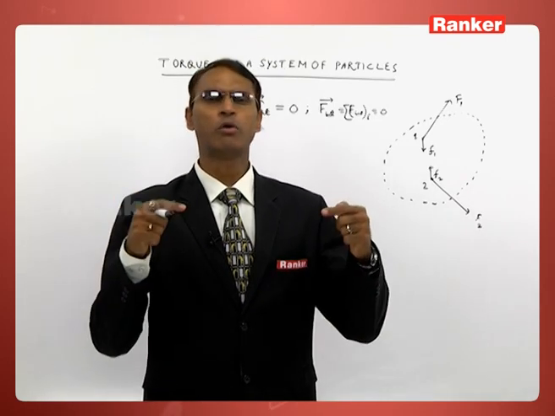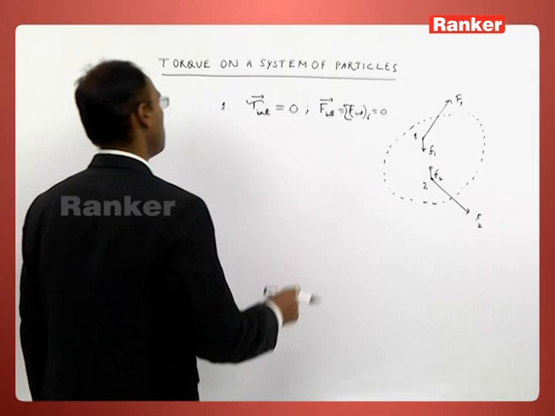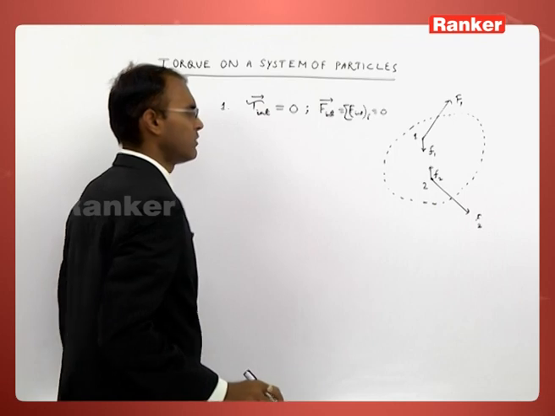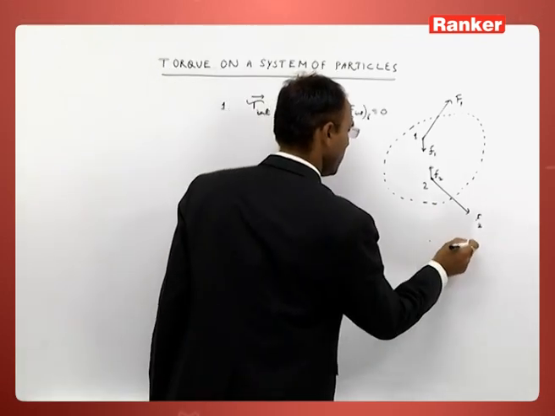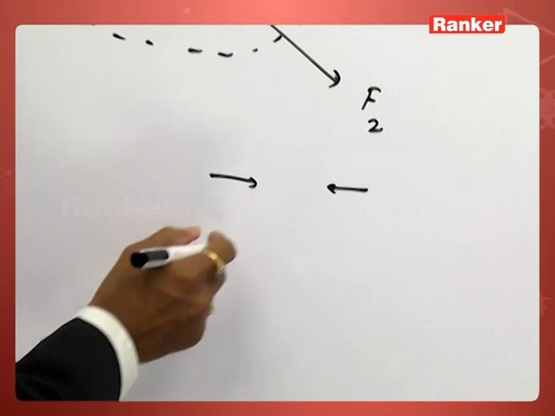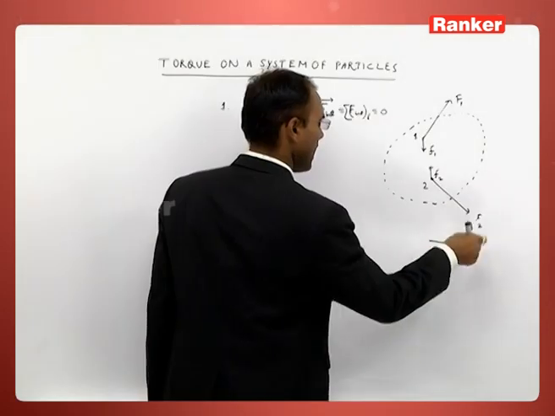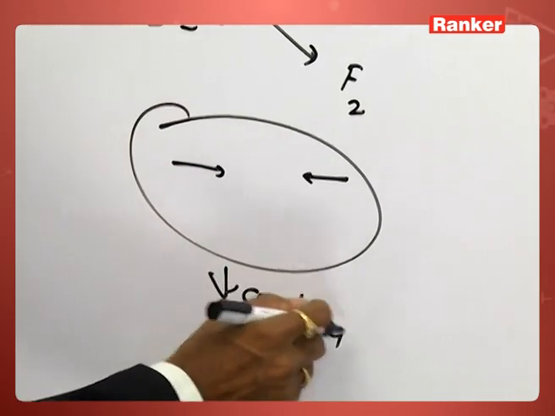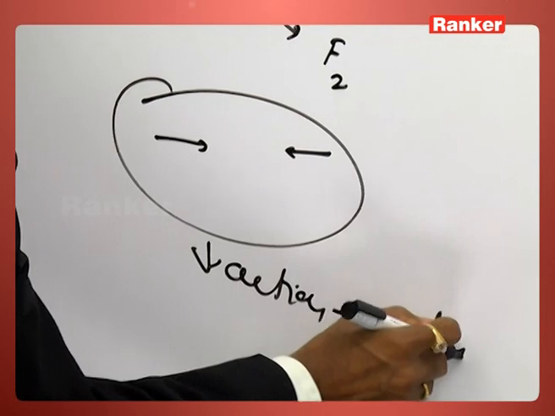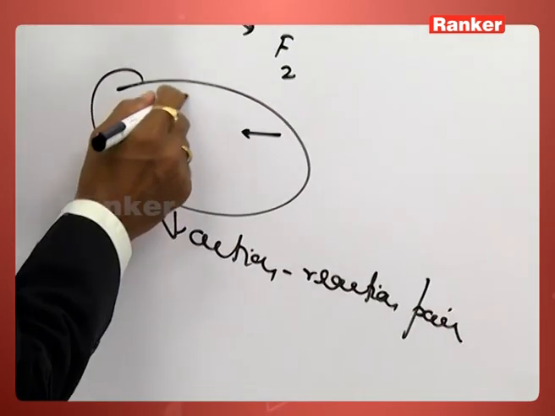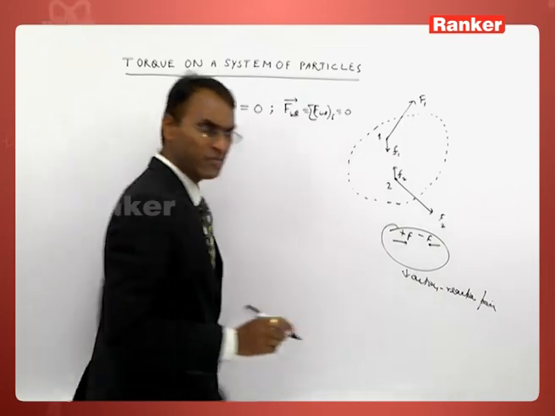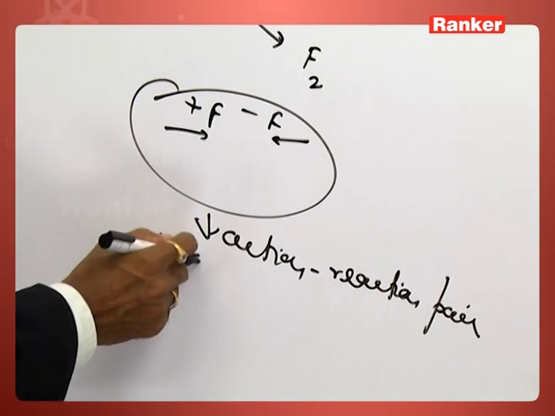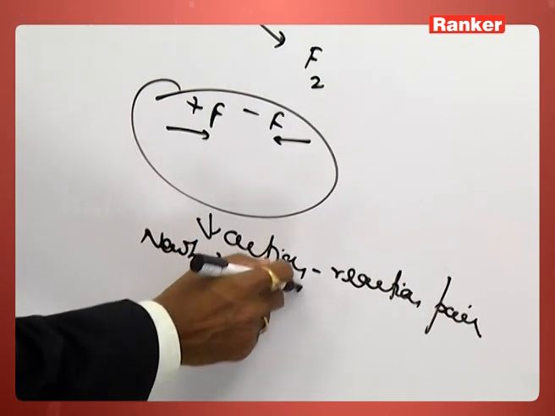They are equal, opposite and collinear, as per Newton's third law. If this is plus F, this is minus F. The net force will be 0. Newton's third law.